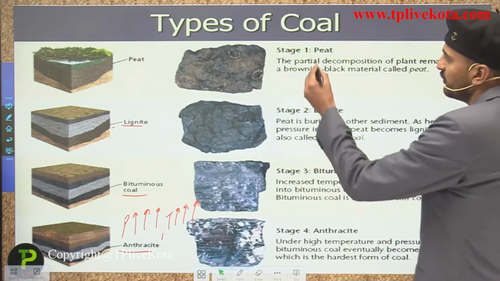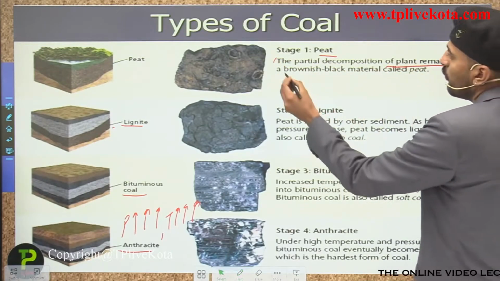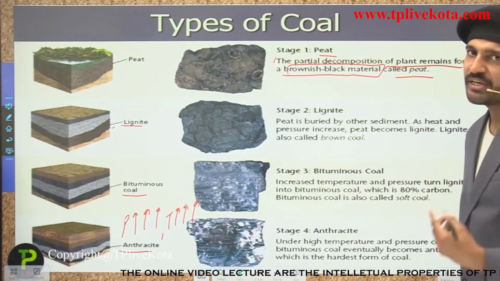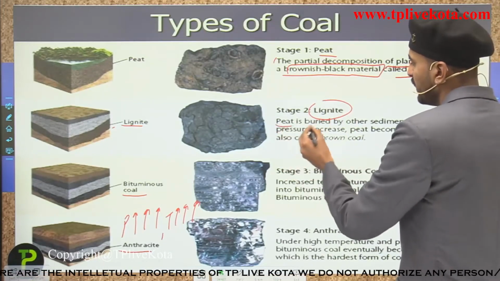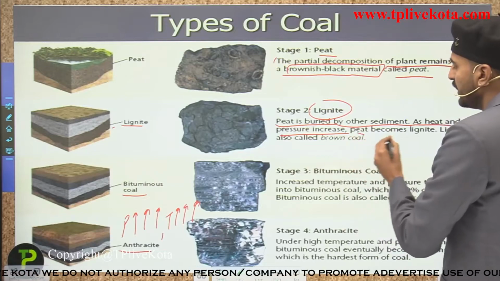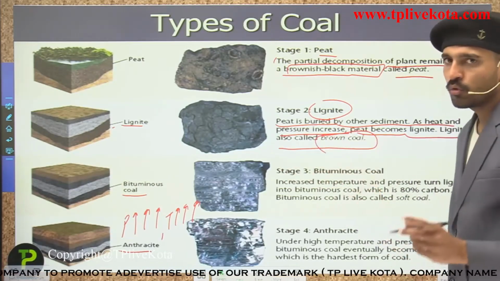Stage 1 is peat: the partial decomposition of plant remains forms a brownish black material called peat. Now talking about the second stage, lignite. The peat is buried by other sediments. As heat and pressure increase, peat becomes lignite, and lignite is also called brown coal.